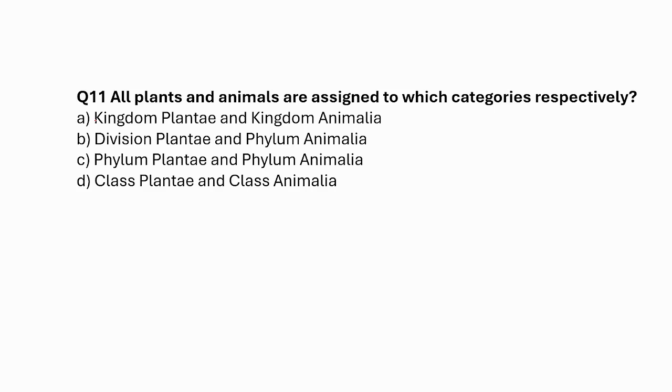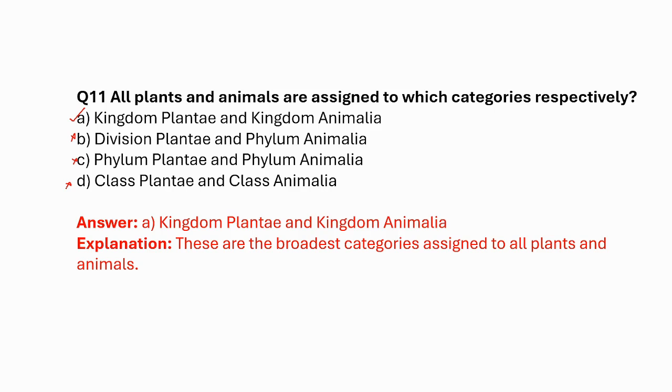All plants and animals are assigned to which categories respectively? Kingdom Plantae and Kingdom Animalia. This is the correct answer. Not division Plantae, phylum Animalia; not phylum Plantae, phylum Animalia; not class Plantae, class Animalia. So these are the broadest categories assigned to plants and animals.